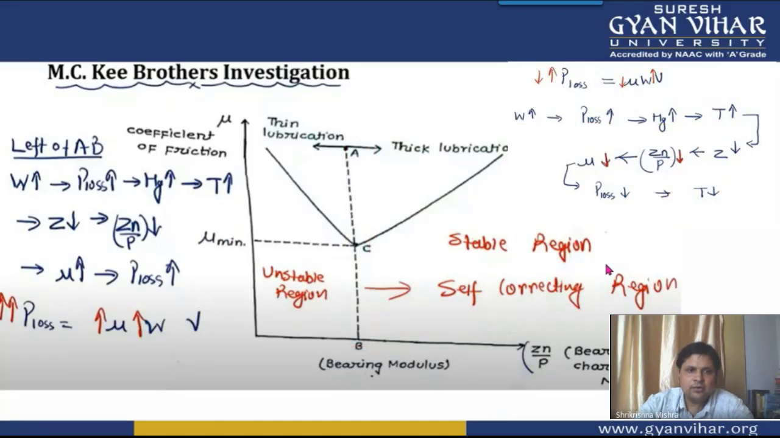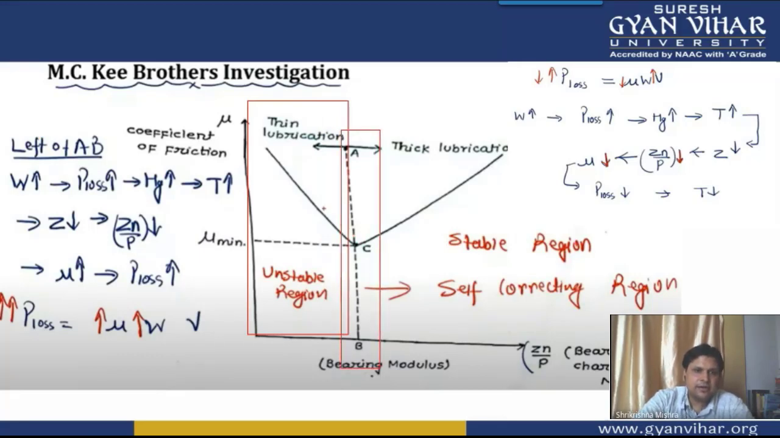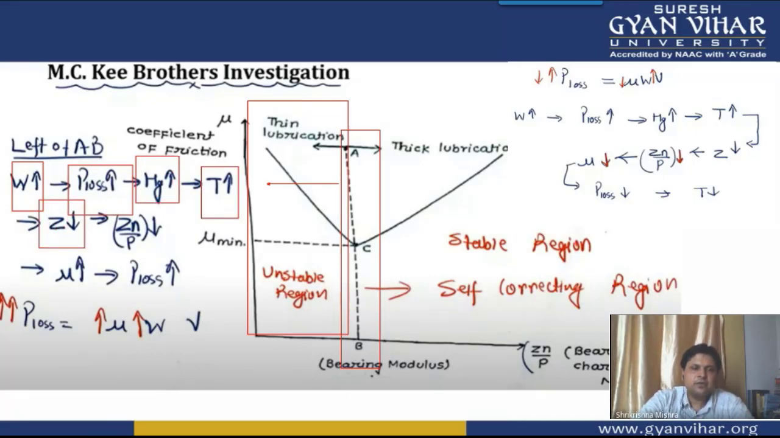Now let me tell you about this portion, the thin film lubrication portion, to the left of AB. Coming to the left of this portion AB, students, here if load increases, what will happen? Power loss will increase, then heat generated will increase, temperature will increase. Now as temperature increases, viscosity will decrease. Then this bearing characteristic number, given by viscosity into N by P, will also decrease.